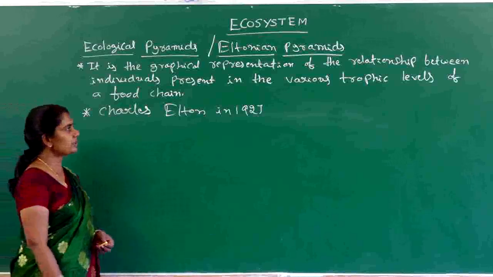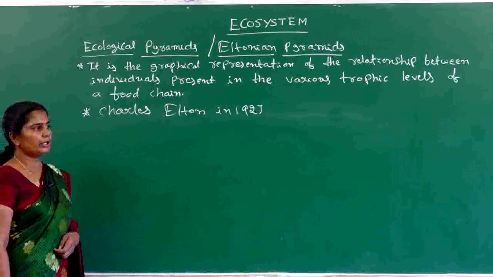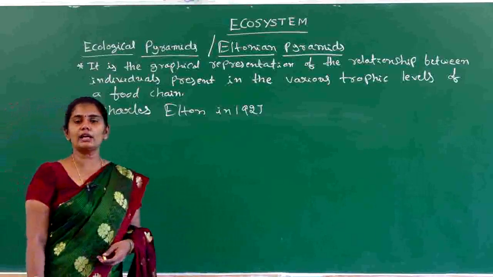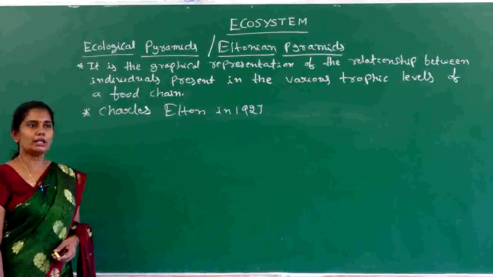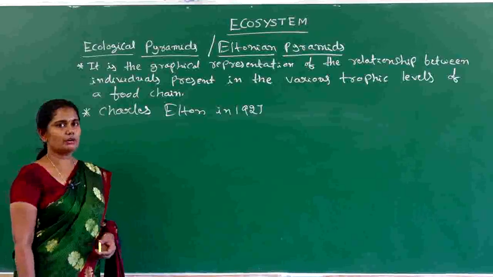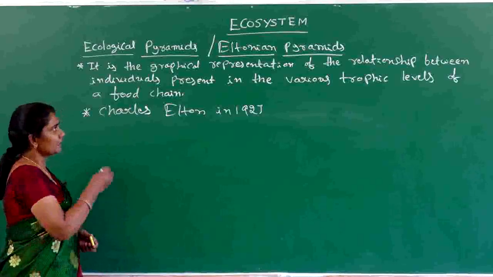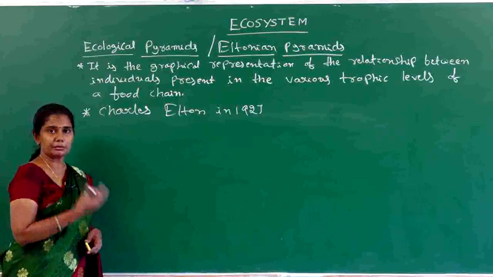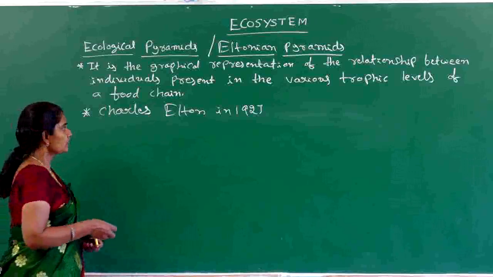So how these ecological pyramids are useful and how they are going to be considered, that is the main thing. Ecological pyramids give a clear picture about the particular trophic levels and the particular food chains present in an ecosystem. The first thing we have to remember is that in each trophic level of an ecological pyramid, how many organisms and which types of organisms are present, all are included in the calculation of biomass. That is the main thing.